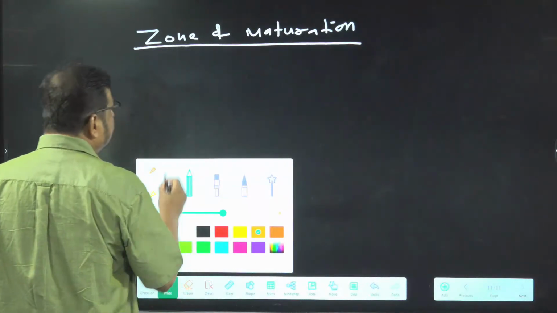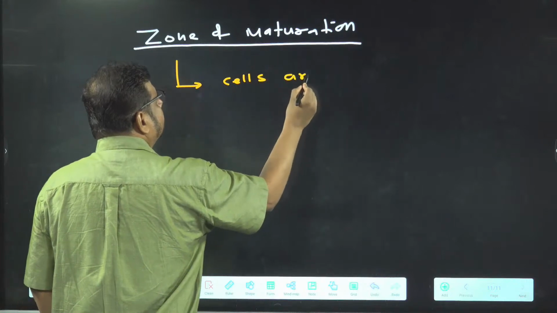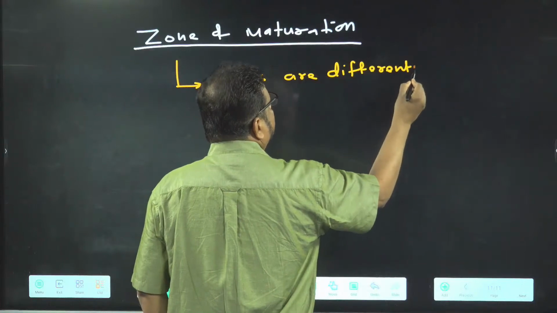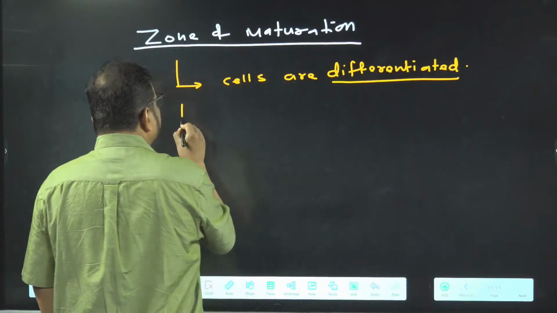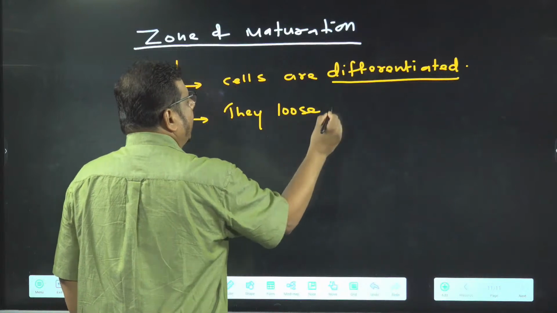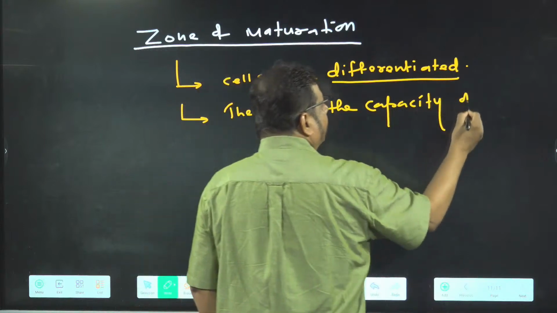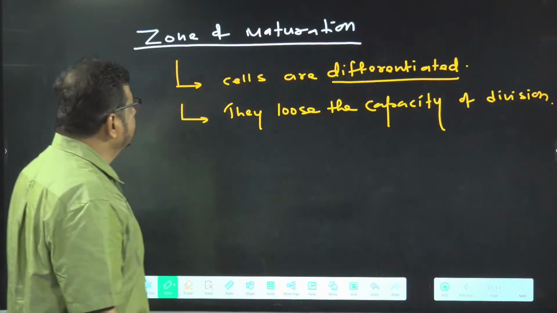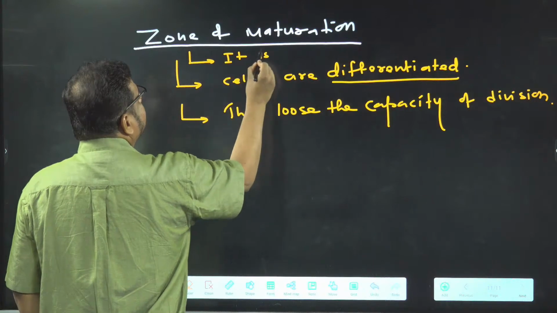Have a look. So in zone of maturation, what happened? Cells are differentiated. They lose the capacity of division. They can't divide in maturation zone. And maturation zone, you write it, it is proximal to which zone?